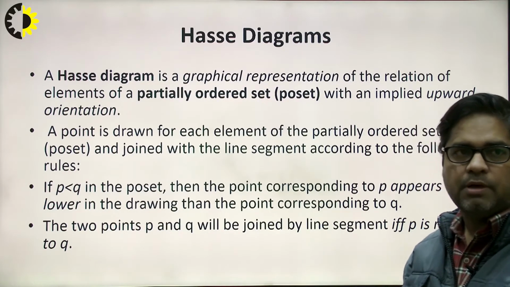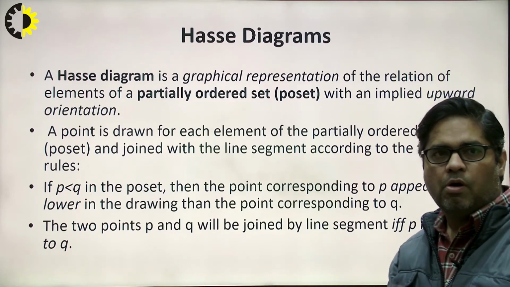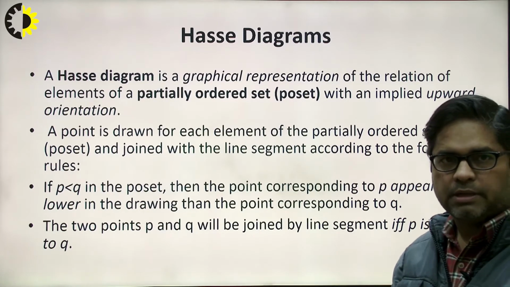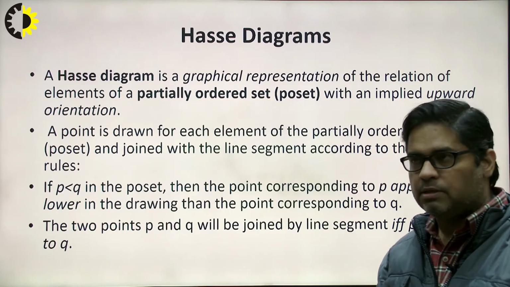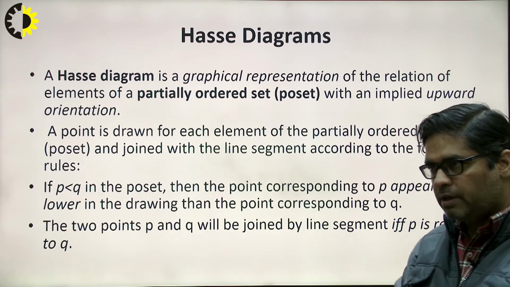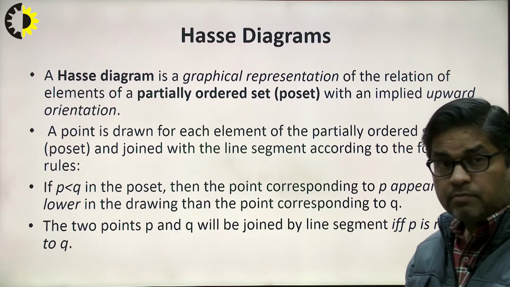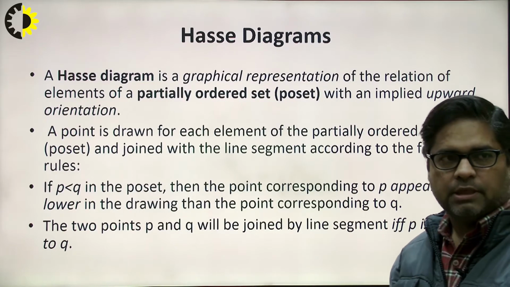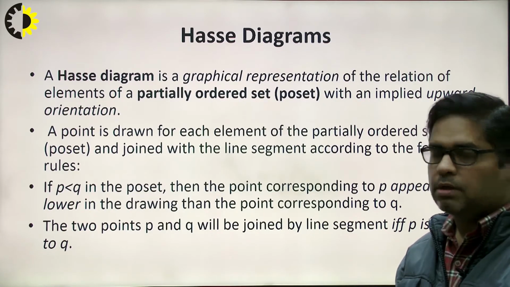A Hasse diagram is a graphical representation of a relation of elements of a partial ordered set with the implied upward orientation. It means there is some relation between the elements in such a way that some upward orientation exists. We will discuss it in an example.